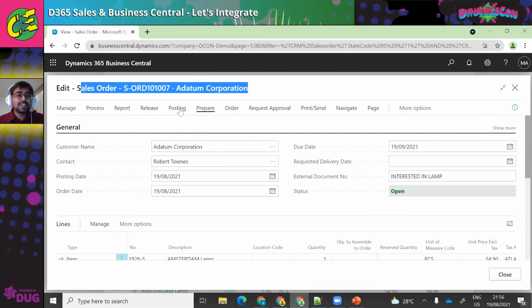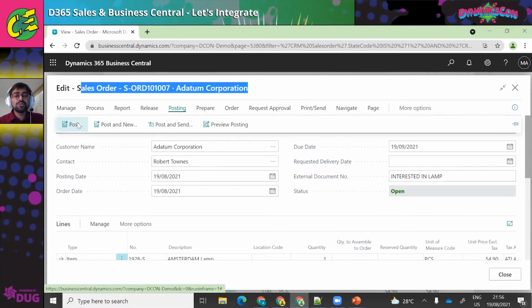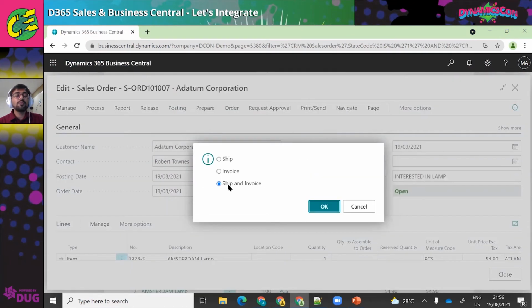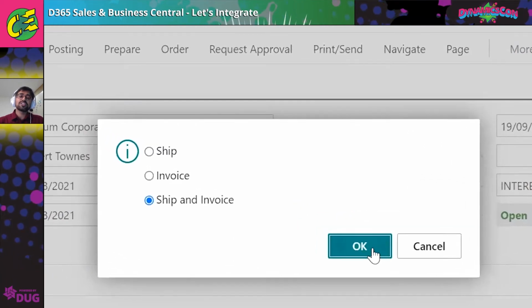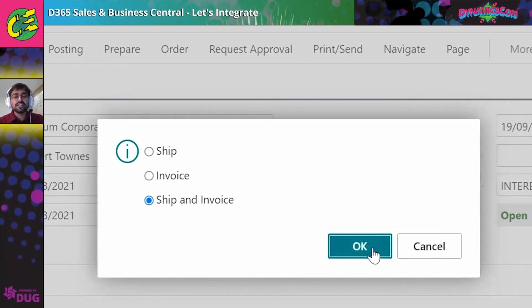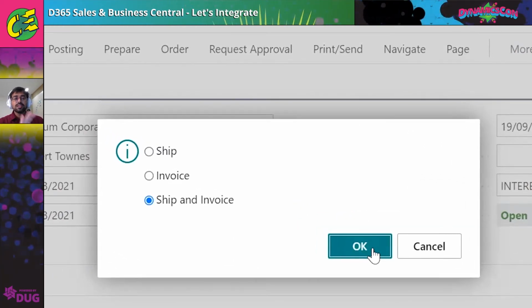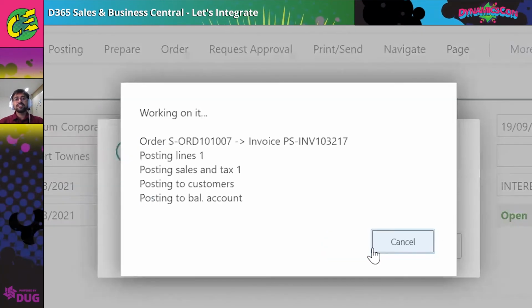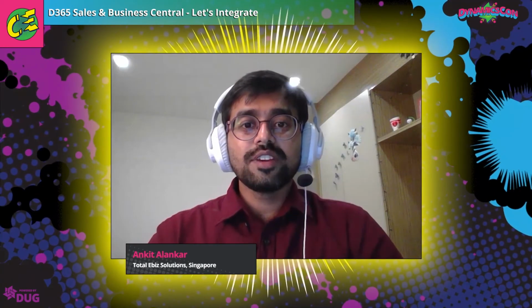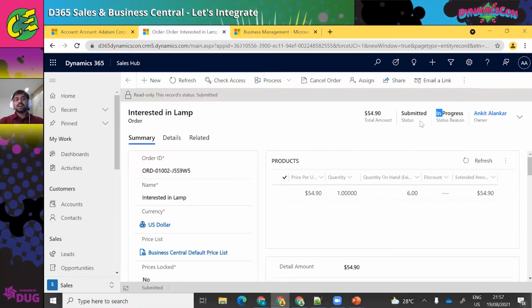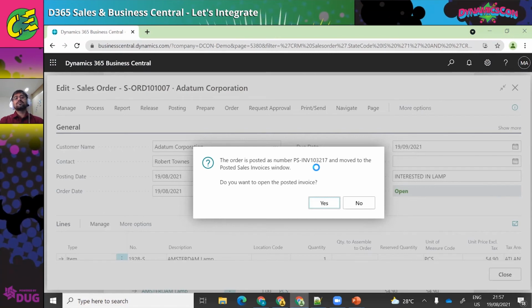Now, let me quickly post it to show you the status transition between both. I'm going to ship and invoice both. You can do a partial shipment and everything, but accordingly the status will change. I'm doing a full shipment and full invoicing here right now. That's where the posted invoices come. You can open the posted invoices, you can see the different status here, and this invoice will be passed to CRM.